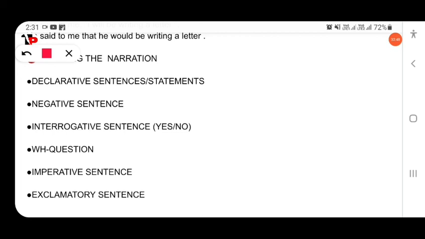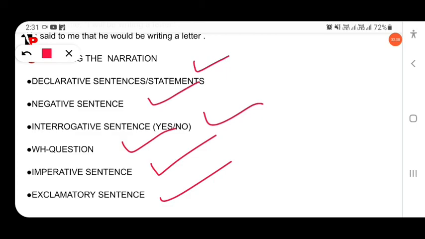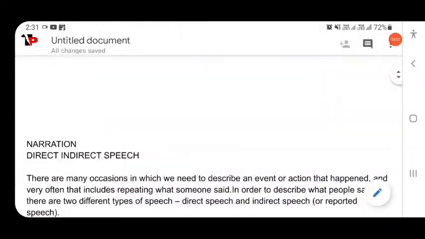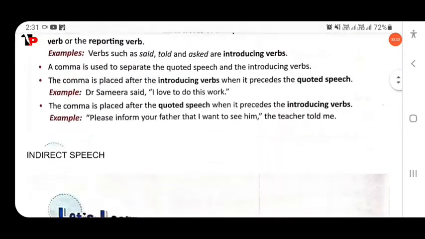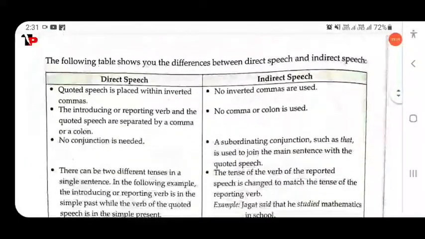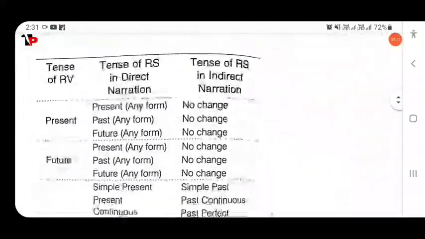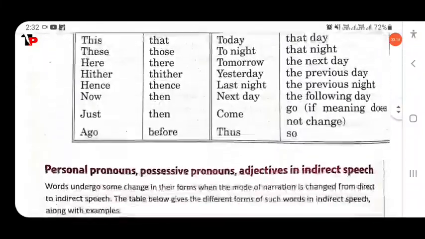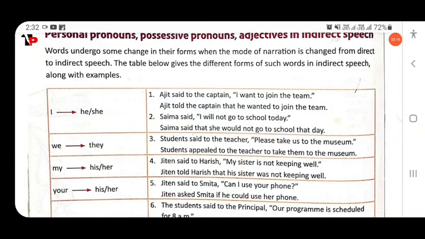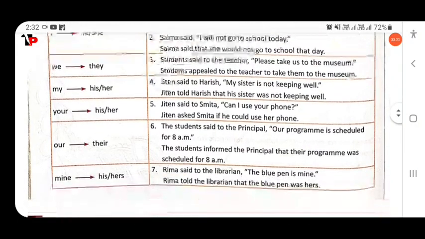First, the declarative statement, its negative, interrogative, WH, imperative sentence, exclamatory sentence. So you have to remember all these: what is direct speech, what is indirect speech, what rules should be followed, then the tense of the reporting verb and reported verb. So this is the rule about pronouns: I changes into he or she, we changes into they. So you have to remember all this.